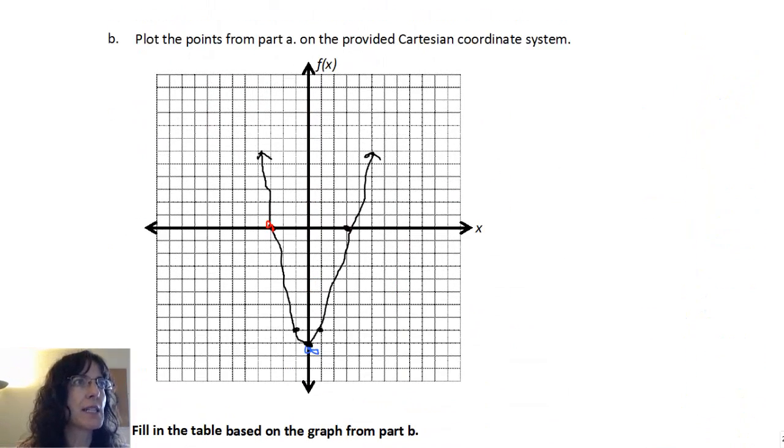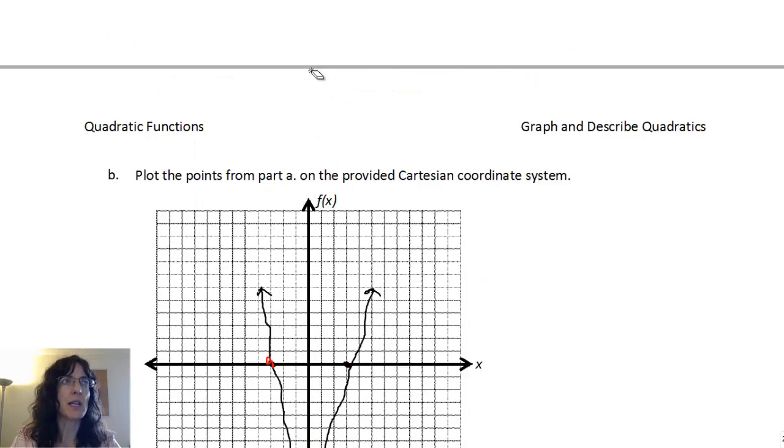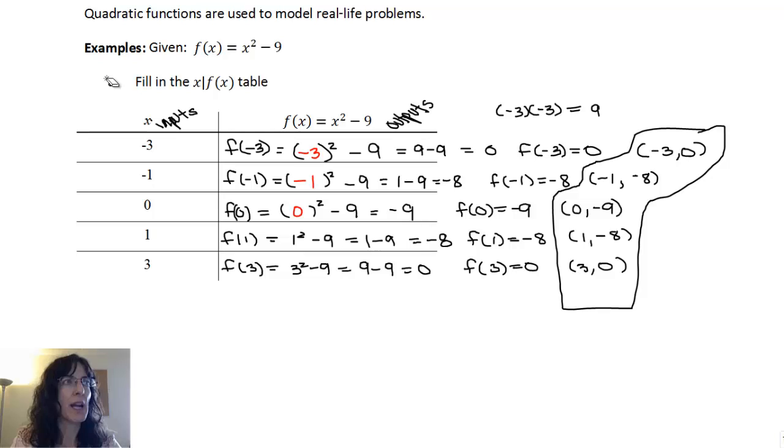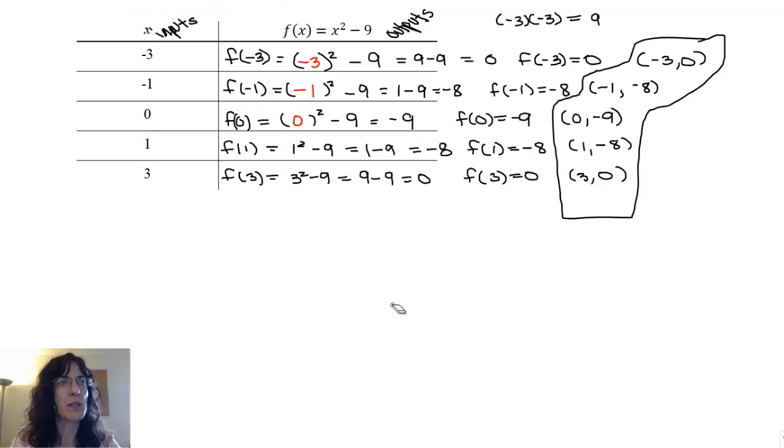Now let's take a look at the range. Range is as I'm going, and I'll show you with this, as I'm going from the smallest values on the y-axis sliding up all the way up to the top on the y-axis, what values am I going to see? Or if I'm looking at my xy table, or my f of x table, then I'm looking at the outputs. And what values can I have for my outputs?